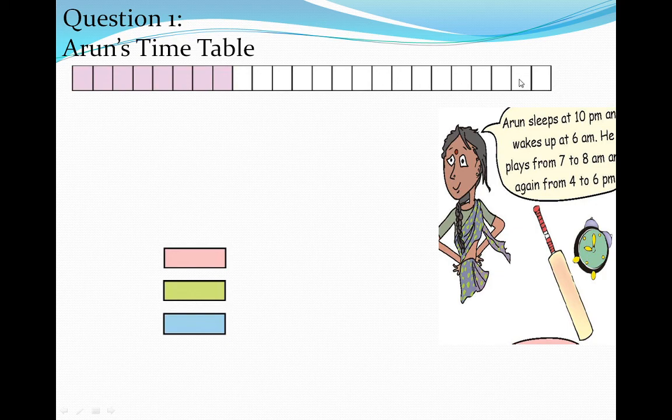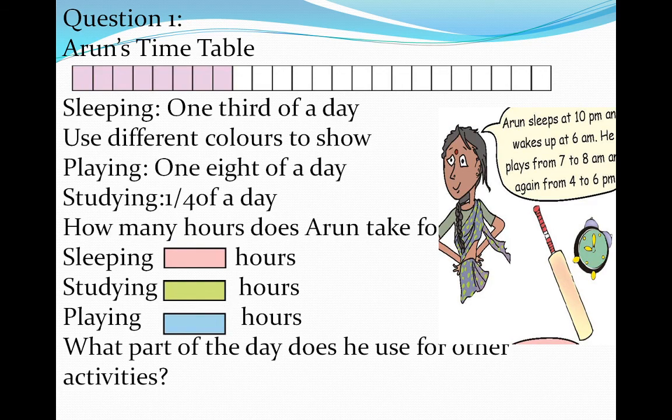Dear students, one day has 24 hours. So here one rectangle is divided into 24 small rectangles. Now we will see Arun's actual daily timetable.